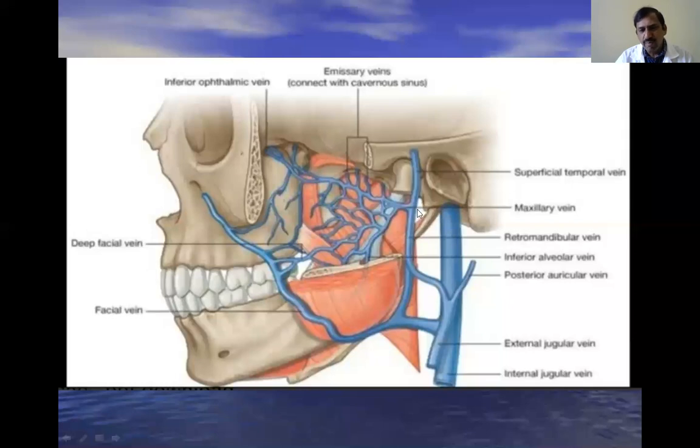It also communicates with the maxillary vein and superficial temporal vein, and through these veins it may communicate with the sigmoid sinus and some other dural venous sinuses. That is why this plexus is clinically very, very important. Whenever there is an accident, penetrating injuries, or formation of some abscess, there is a chance for this infection to spread through the connections to the cavernous sinus or some other sinuses. That is why the pterygoid venous plexus is clinically very, very important.